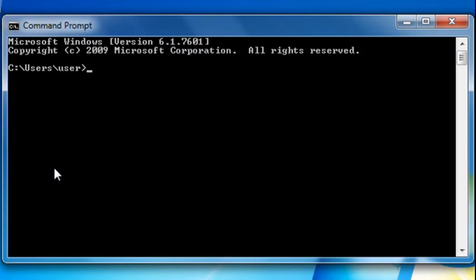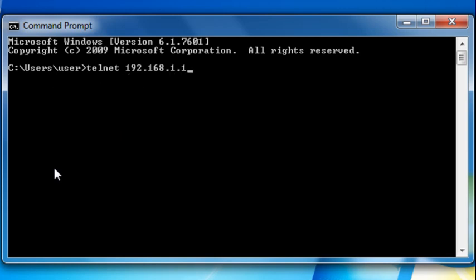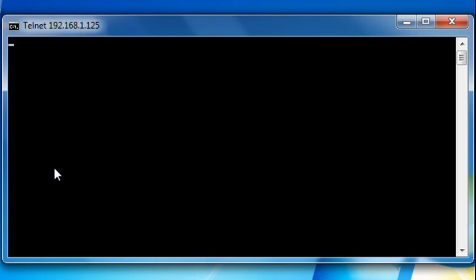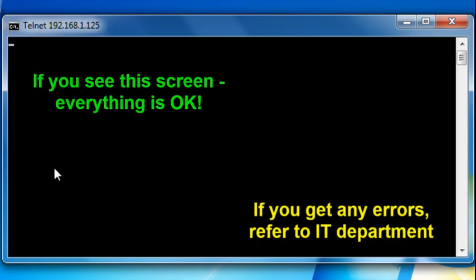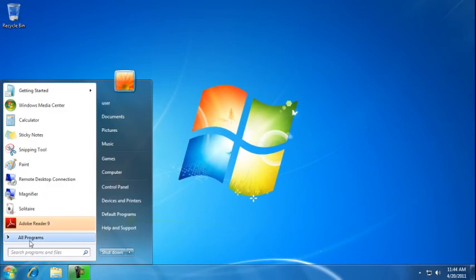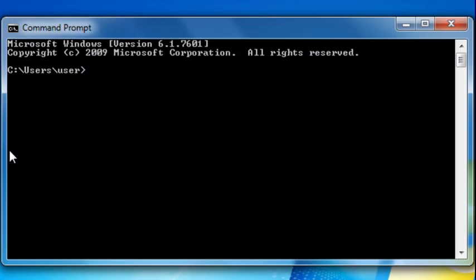Let's type in telnet, followed by space, and IP address of our LAF200, followed by a space and a port we're expected to communicate on. Once you hit enter, if you see black screen with the blinking cursor as you see now, the communication channel is open, and we just used the Microsoft tool to verify the connectivity.